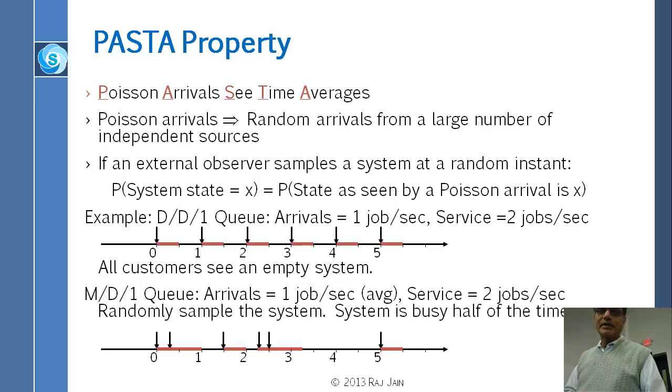Now, the PASTA property. The PASTA property is that Poisson arrivals see time averages. Since it is not in the book, please listen carefully. This is the only write-up you will see, unless you go to some other place and check them out. Poisson arrivals are random arrivals from a large number of independent sources.